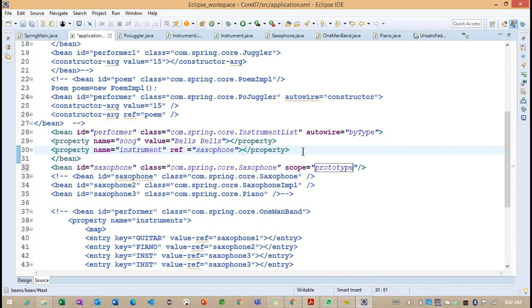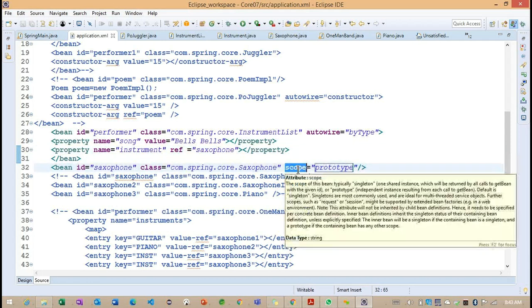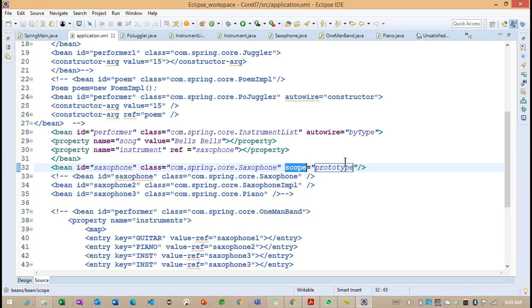Now, how can we understand this? At this time, we cannot see here whether these objects are being created or not, but definitely the objects are being created. In real-time scenarios we can easily understand this. Wherever we call a class multiple times, on top of those classes we can add the scope information, so that we can handle out of memory related exceptions. So this scope is very much important. We need to understand this.